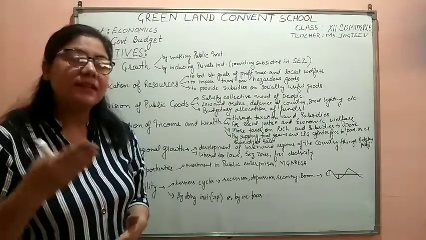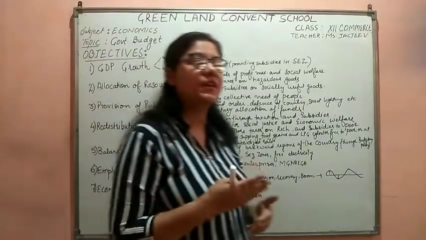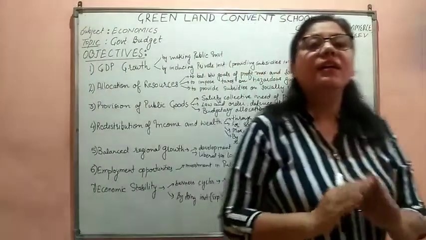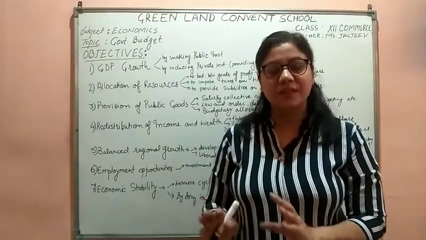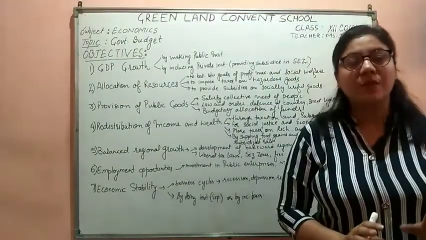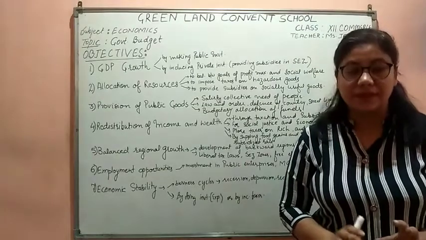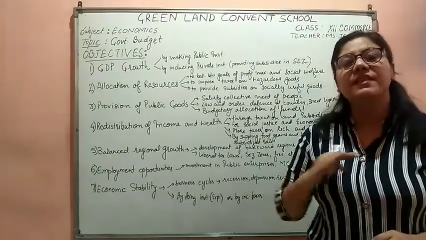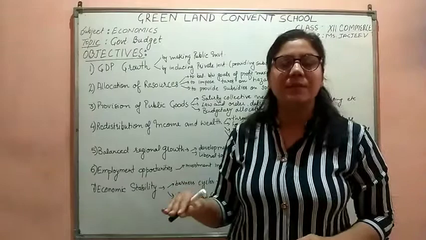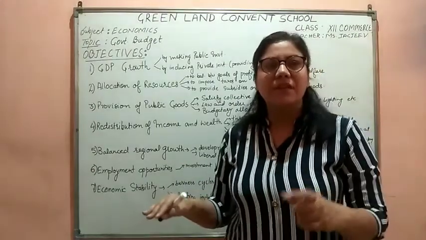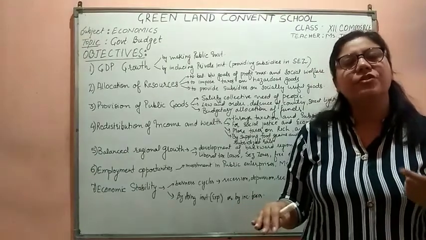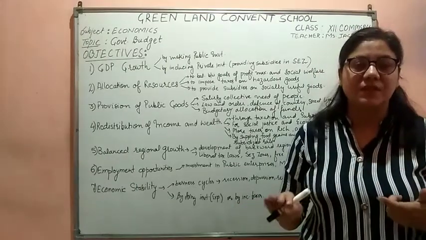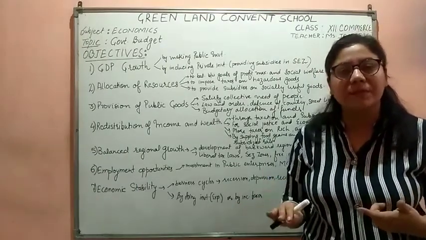The government asked the people of the country to voluntarily withdraw themselves from the subsidy that is provided to them by the government. When we are rich enough, all the richer persons, what did they do? They withdrew the subsidy that is provided to them by the government.